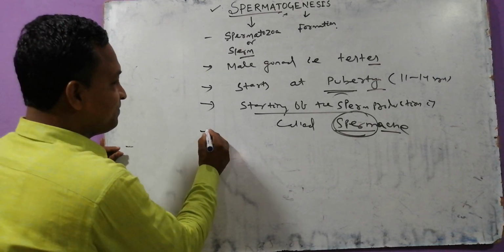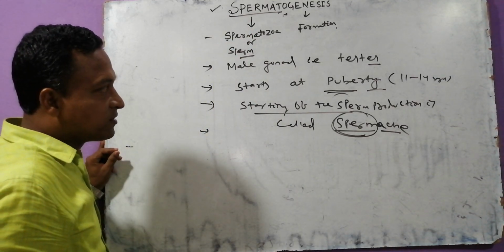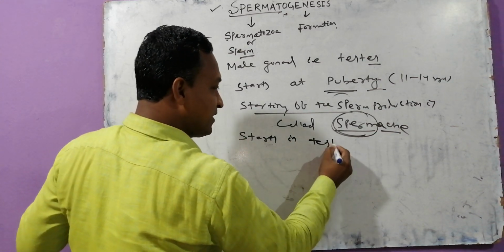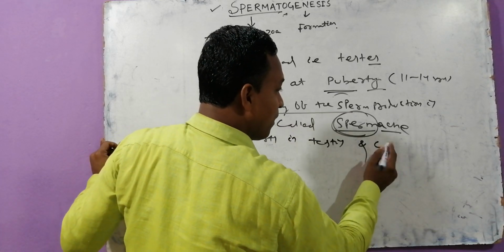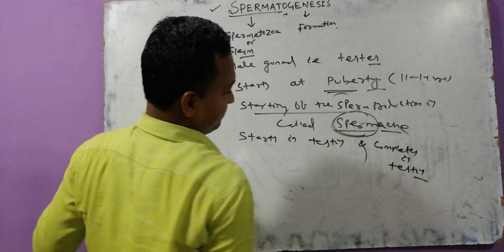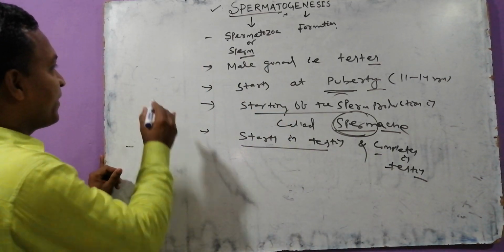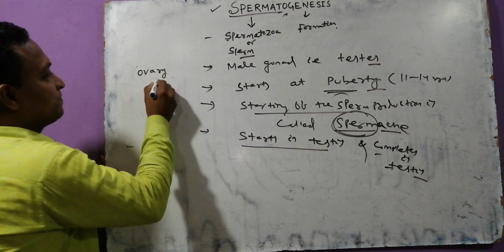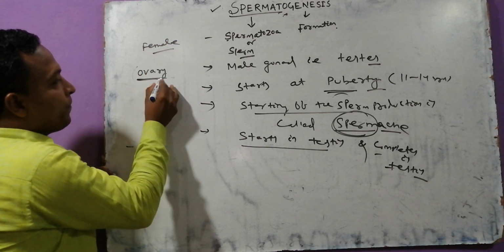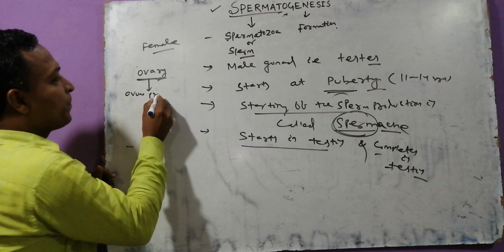Taking the next part, spermatogenesis basically starts in the testis and also completes in the testis. That means it starts in the testis and completes in the testis. If we take an example of the ovary, or of a human female, ovum production starts in the ovary.